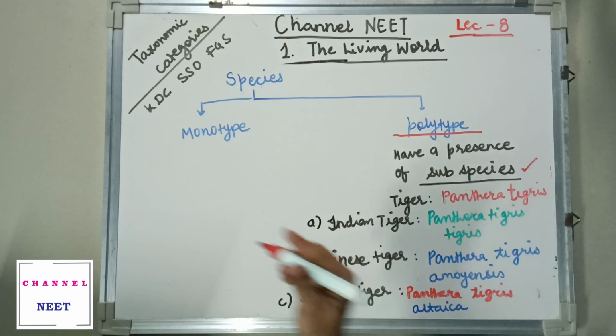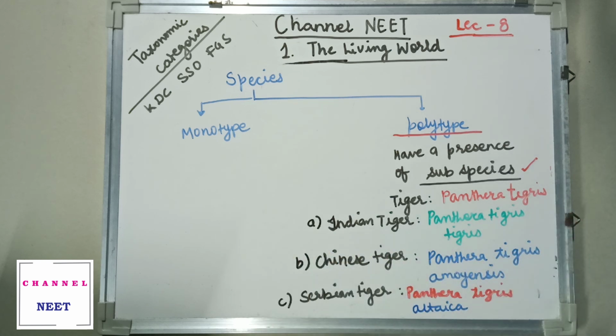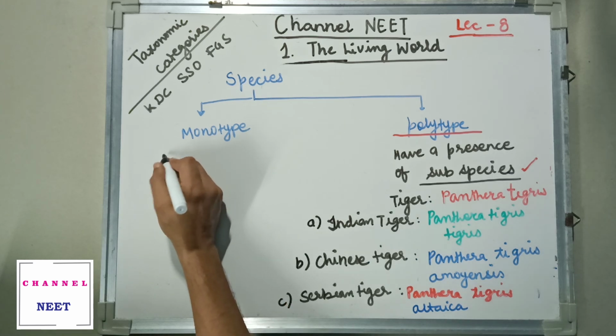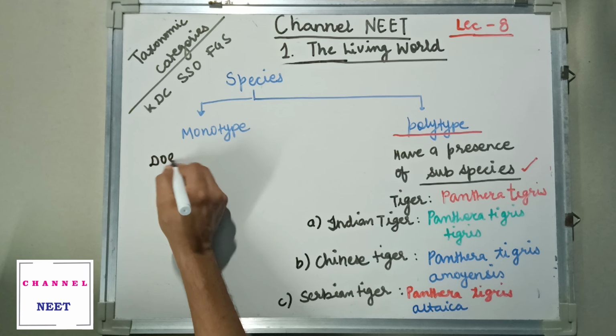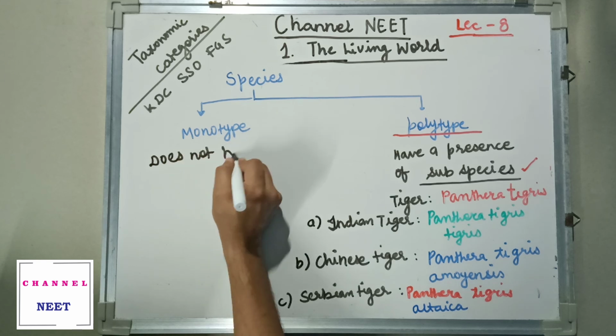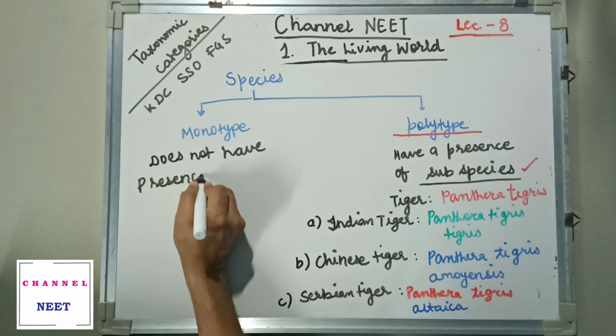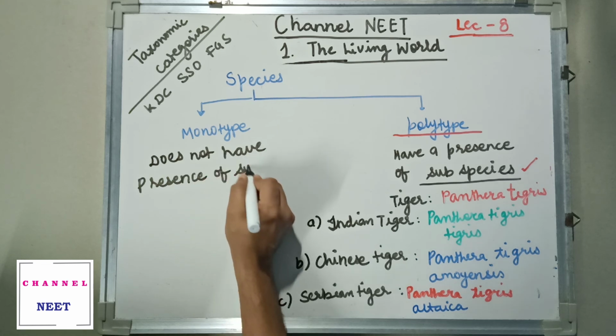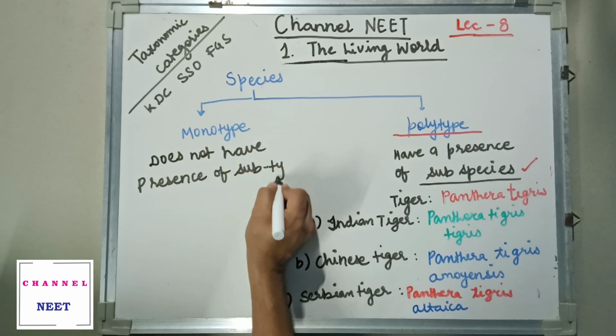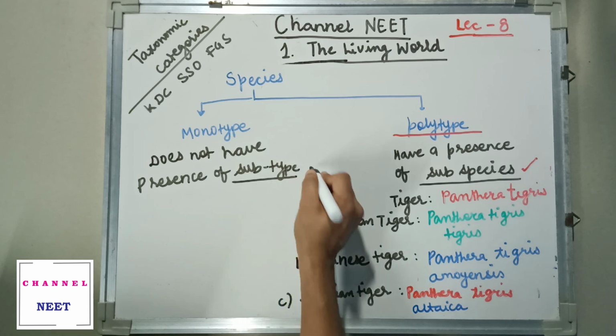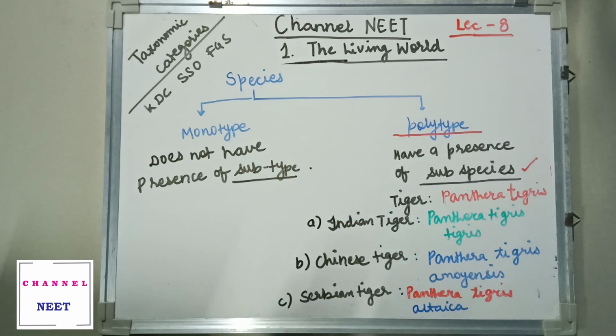In monotype, I hope that will be easier for you, you do not have the presence of subtype. Take an example: a beautiful blue colored parrot.